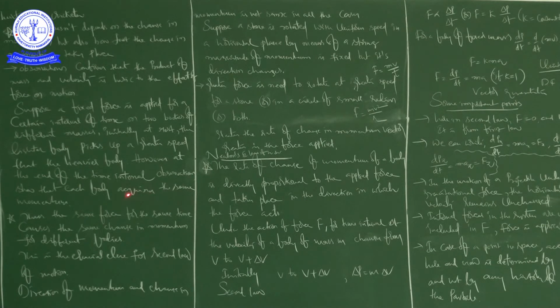The lighter body is moving with greater speed, the heavier body is moving with less speed. But when we calculate momentum, we take the product of mass and velocity. That is the reason that at the end both the lighter body and the heavier body have the same momentum.